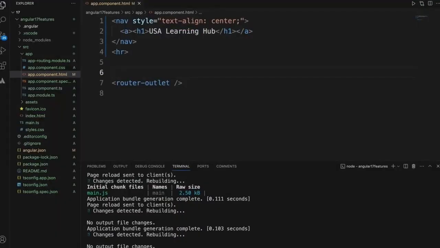Start with the ngIf. I'll first write the Angular 16 version, how we can write an ngIf condition, and then I'll write the same ngIf condition in the Angular 17 version. Let me just start with the div. This is the older Angular way of writing the ngIf condition.